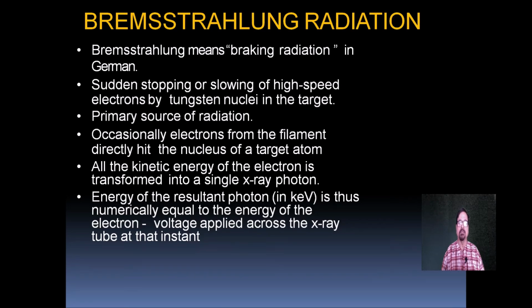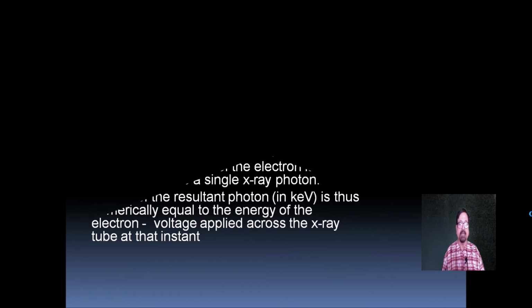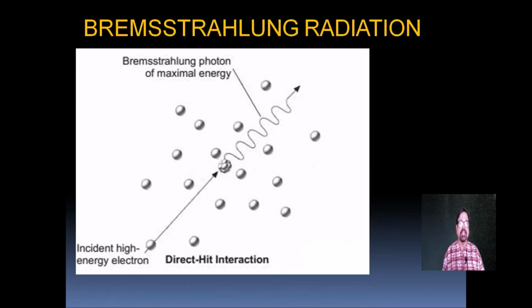In other words, at one side we have the cathode, which is boiling out electrons. At the other end we have the anode, whose role is to stop the fast-moving electrons and convert their energy. In this process, the majority is converted into heat and a certain part is converted into X-rays. Now, once this is happening, it affects how the process takes place.